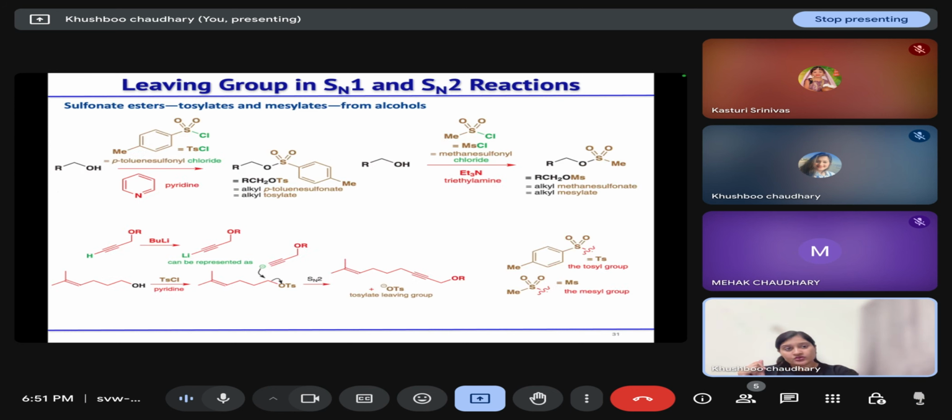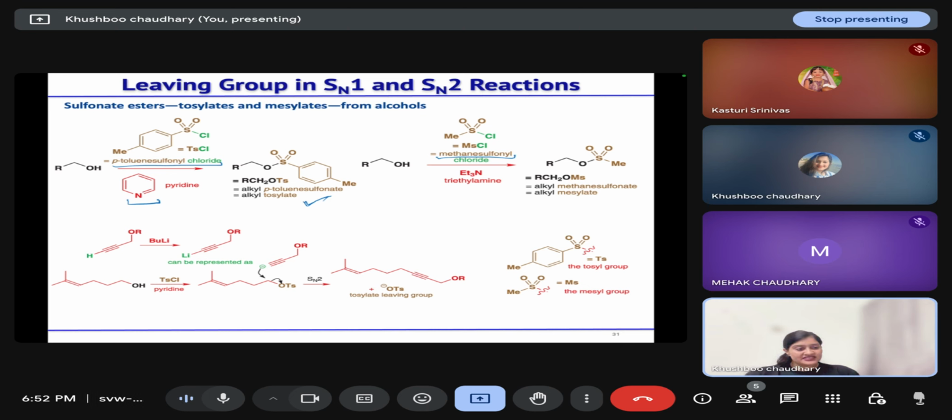Other thing we can do is we can transform them into sulfonate esters, for example, tosylate or mesylate. So this is your para-toluene sulfonyl chloride, and this is your methane sulfonyl chloride. So if we are treating your alcohol with this para-toluene sulfonyl chloride or methane sulfonyl chloride in the presence of a base, then we will get this CH2OTs, or tosylates or mesylates, which is a better leaving group.